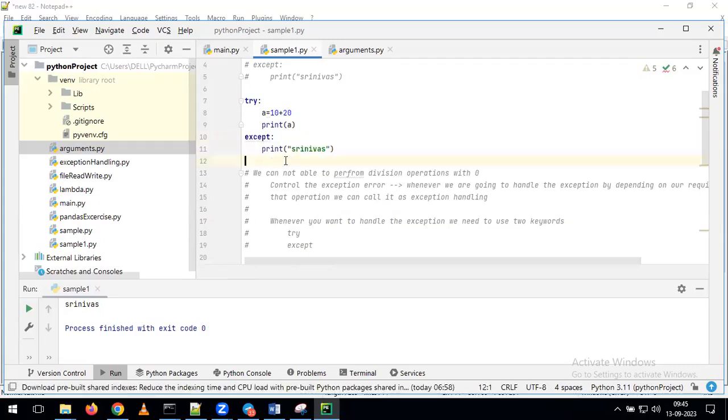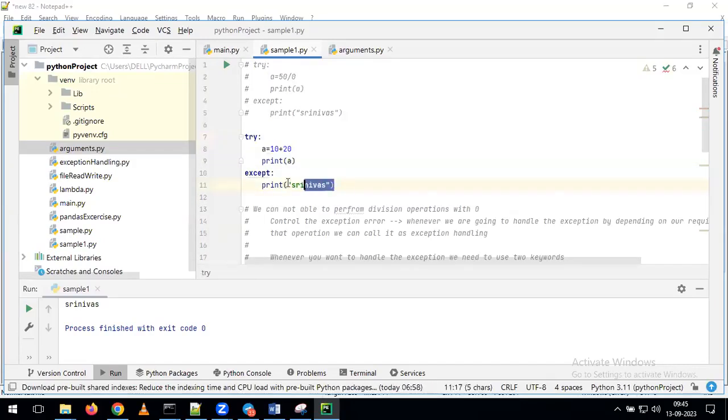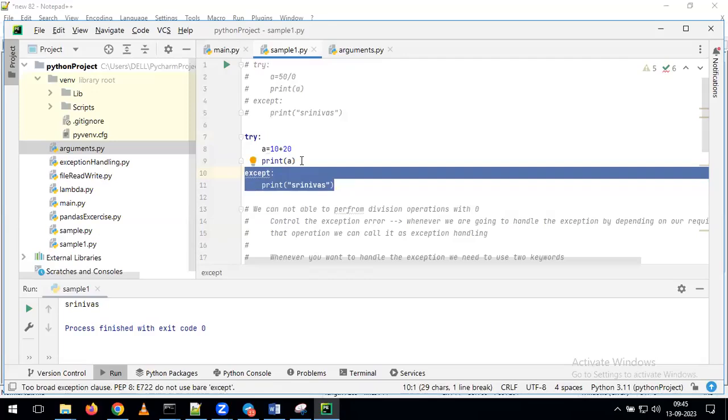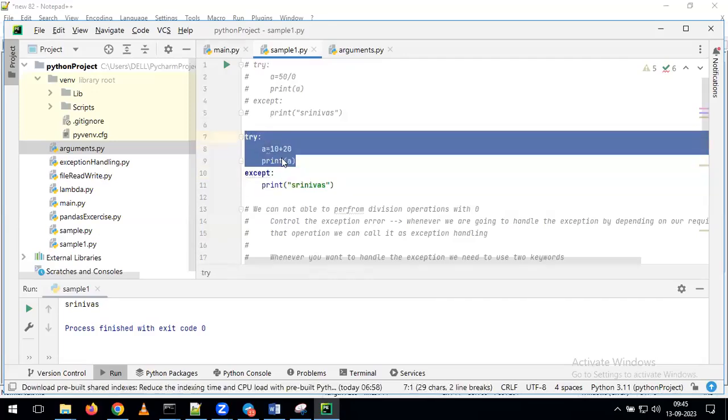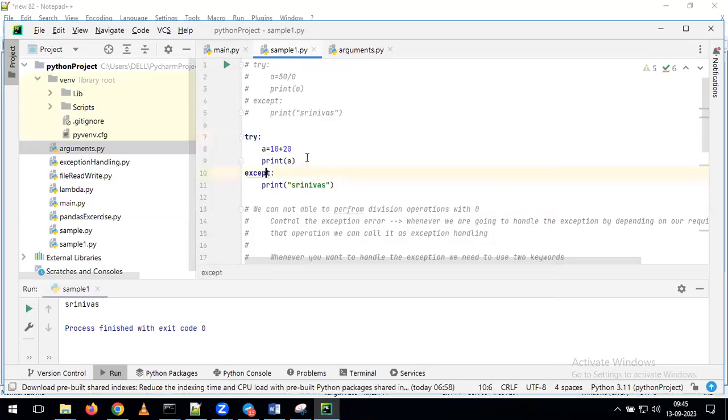Now overall, as part of these two examples, why do we need to go for the try block, and why do we need to go for the except block? You try to give the answer. We'll go one by one. What is the purpose of try? To specify all the lines of code where you are expecting the error. You can pass all those lines of code into the try block.